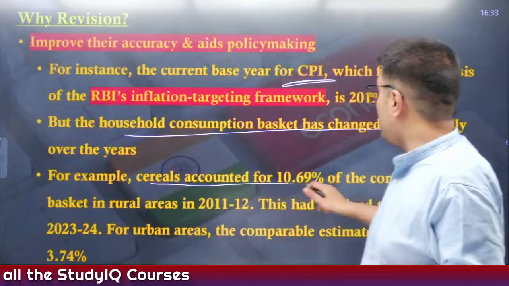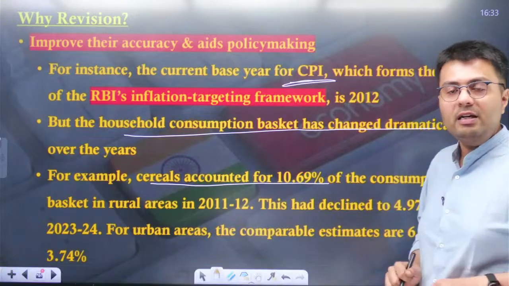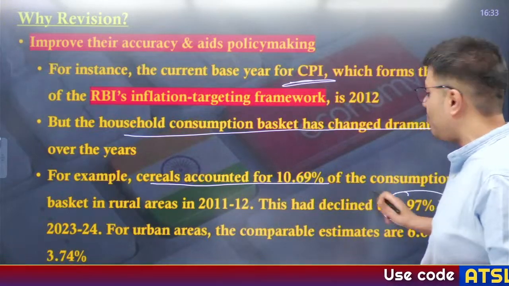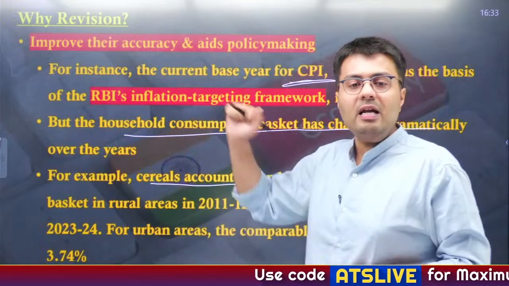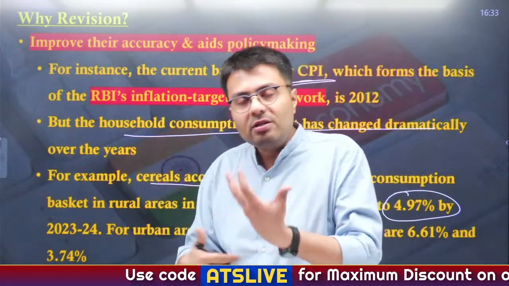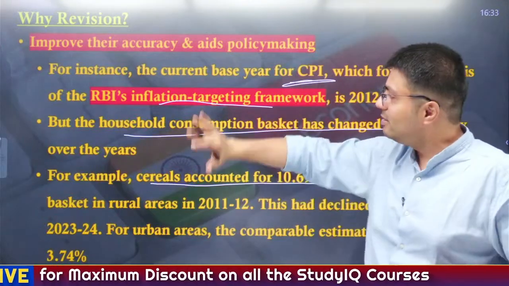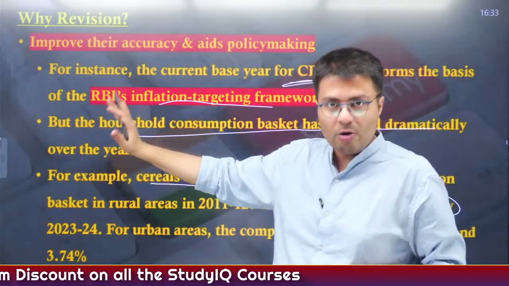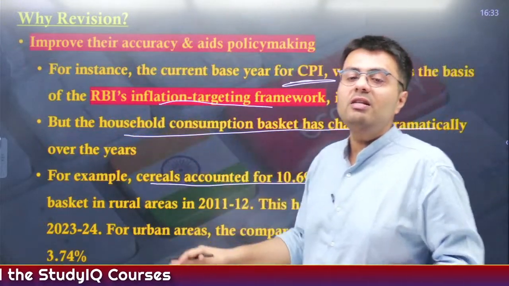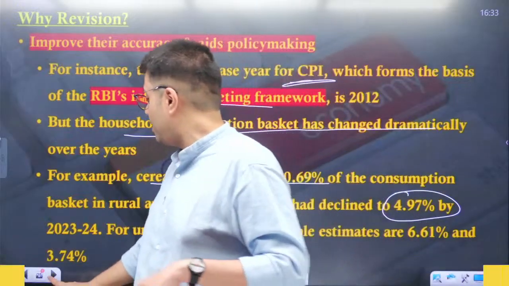Similarly, cereals accounted for 10% of the consumption basket in rural areas. Now it has declined to just 5%. Similarly, it has declined in urban areas. So we need to change CPI accordingly so that the RBI gets the true picture of inflation and sets its monetary policy accordingly, right? So this is the reason why we take revisions quite frequently.